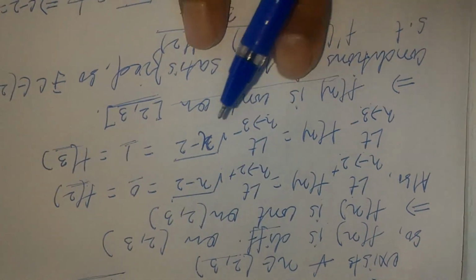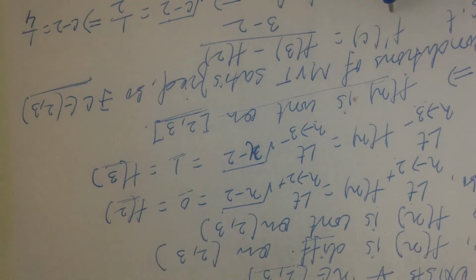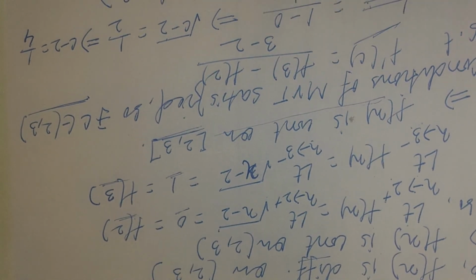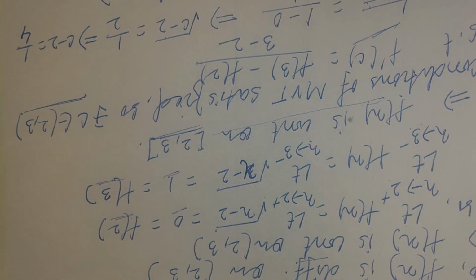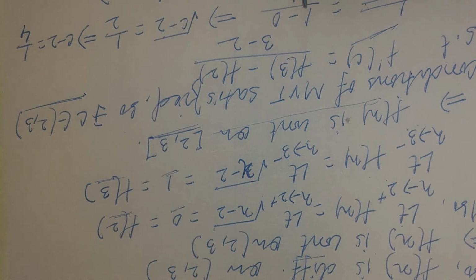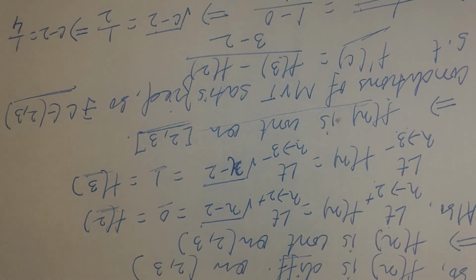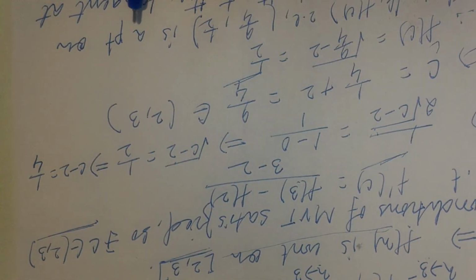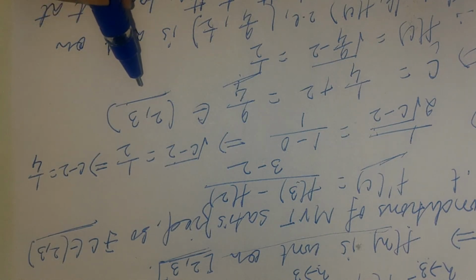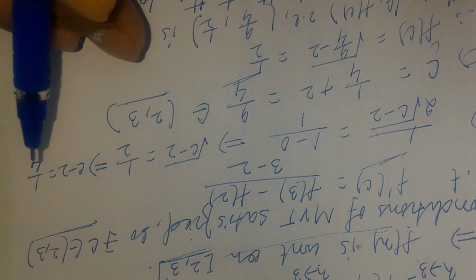So we can use the mean value theorem and say that there exists some point c in (2, 3) such that f'(c) is equal to (f(3) minus f(2)) by (3 minus 2). Now we have already got the derivative, and the f(3) and f(2) values we have already calculated. So we put in the values and find that the value of c is 9 by 4. Now we need to check whether this 9 by 4 belongs to the open interval or not. We observe that it belongs to the open interval. So the mean value theorem is verified here.